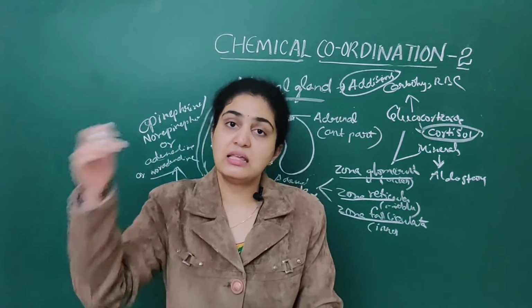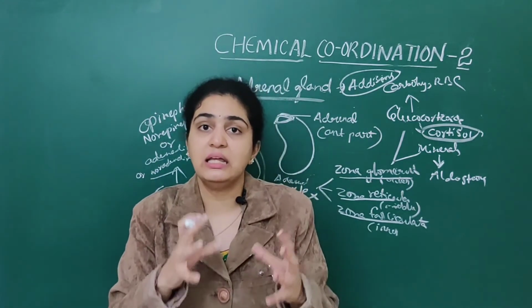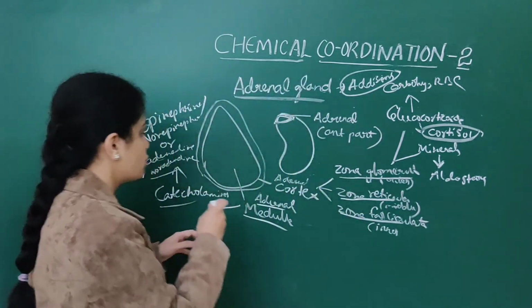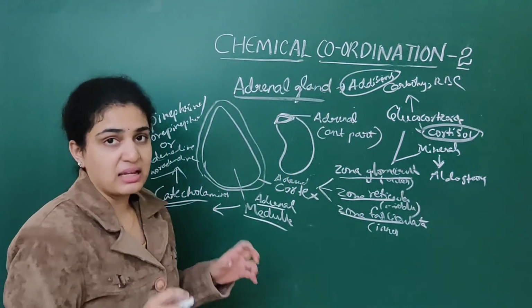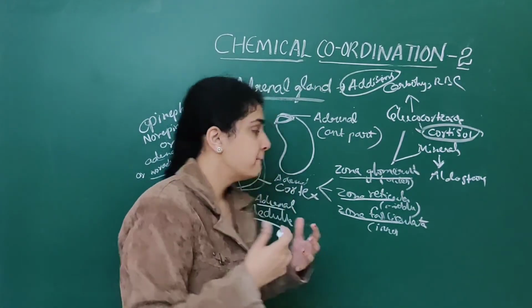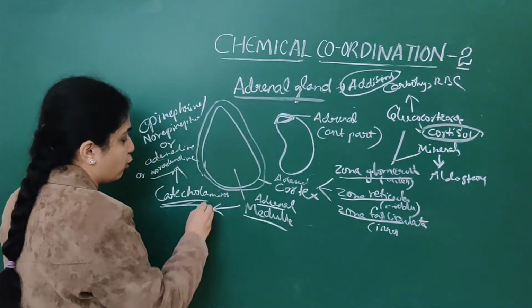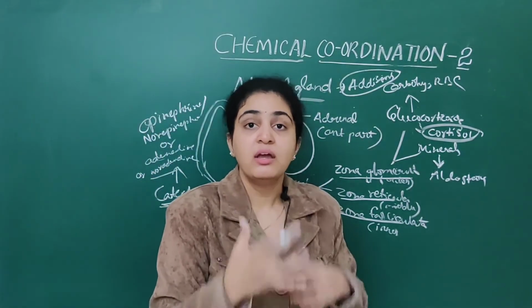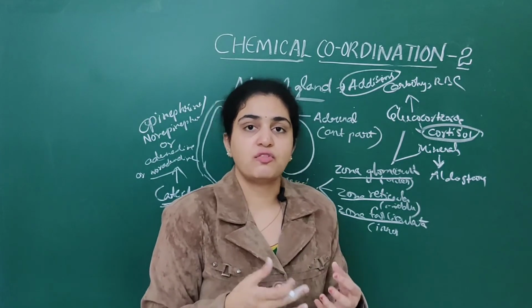This adrenal gland is in turn present on the anterior part of the kidney. So these secrete catecholamines, which play a very important role in the fight and flight responses of the body.